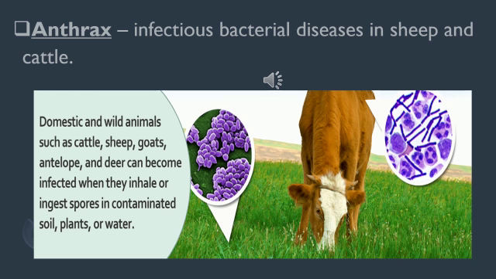So how is it spreading? Domestic and wild animals such as cattle, sheep, goats, antelope and deer can become infected when they inhale or ingest spores in contaminated soil, plants or water. They keep on grazing on the grass, right? If the grass has been infected with this bacteria, when the animal consumes the grass, it enters its body through the grass. Then it infects the body of a cattle or any domestic animal which grazes on an infected plant.